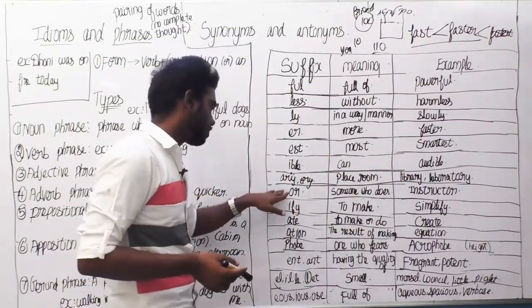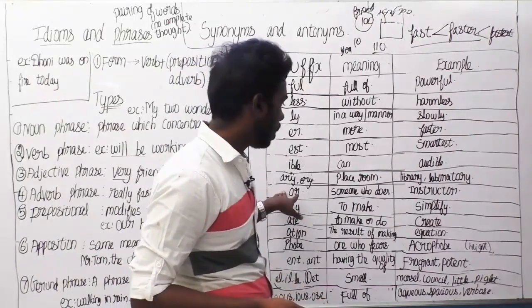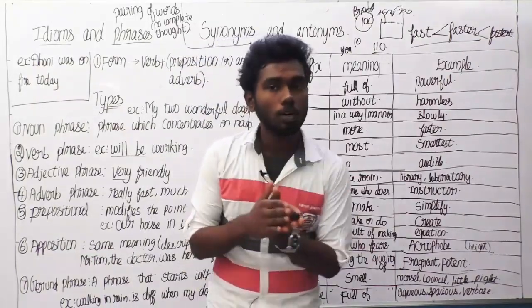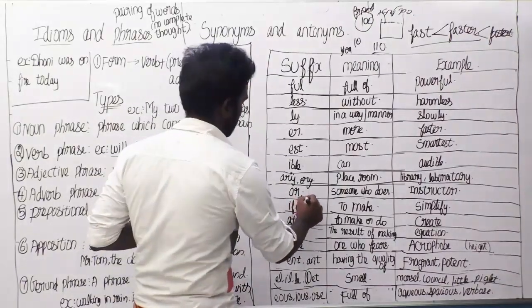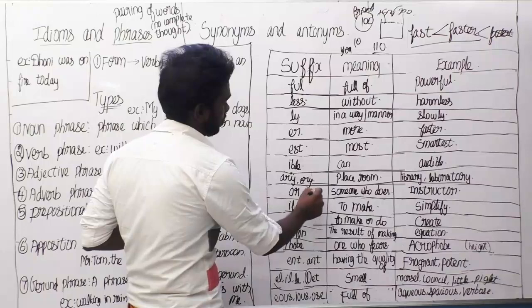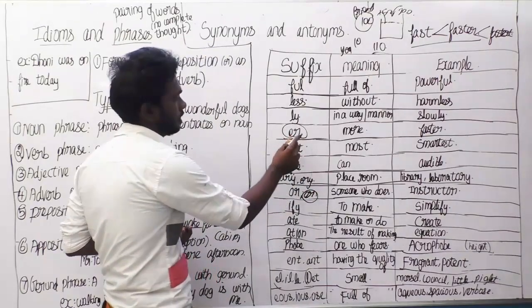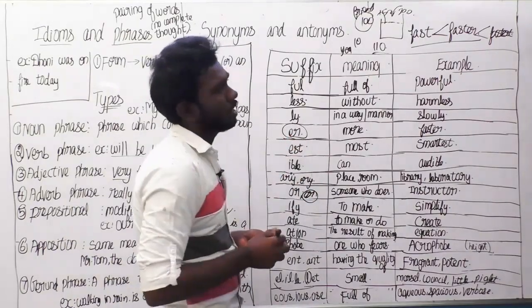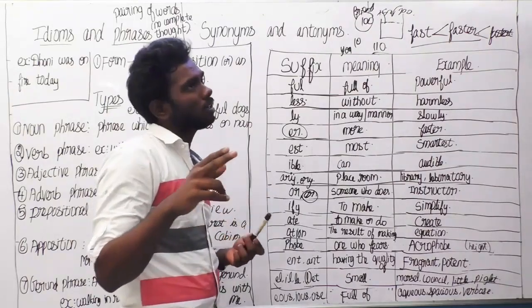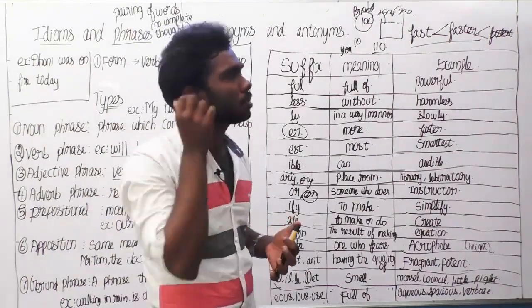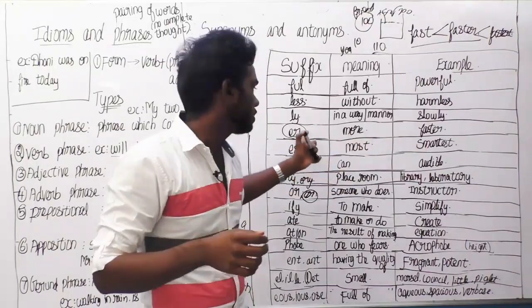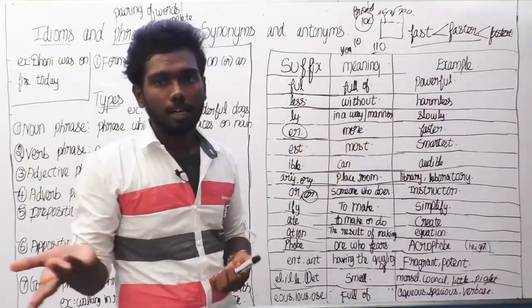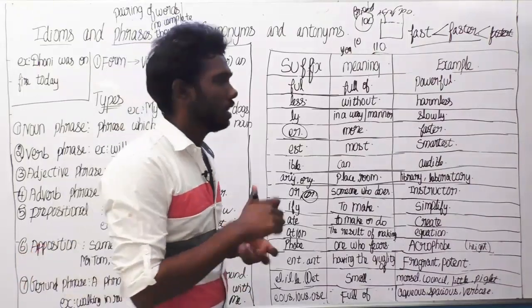Next one is a word ending with the suffix or, which means someone who does something. Or we can keep er also. Here both suffixes are there in er. This er depends upon the verb it is coming from. So, here the verb fast means faster, which means more. Consider the verb teach. So, teacher.